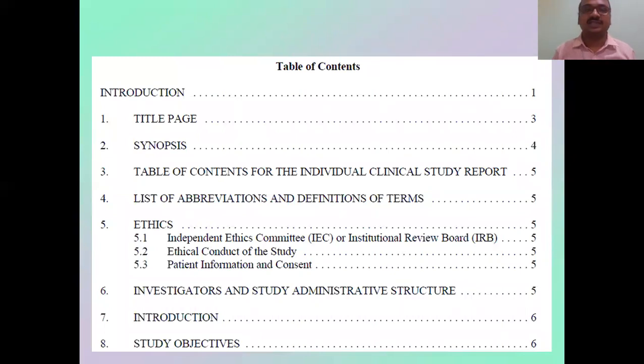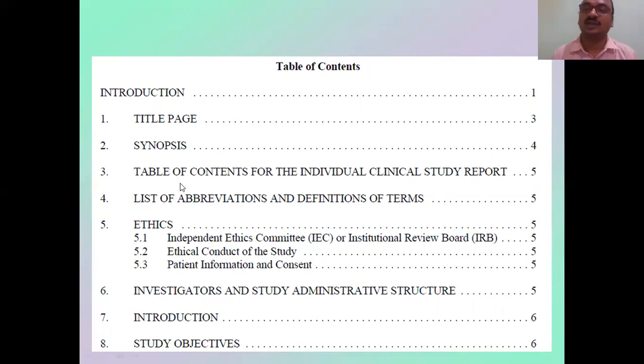See the table of contents. First, you have to start with a title page. Then the synopsis, just like in an examination or practical lab. Then a table of contents for the individual clinical study report, person to person, one clinical study report after another. Like that, one by one, you have to write.